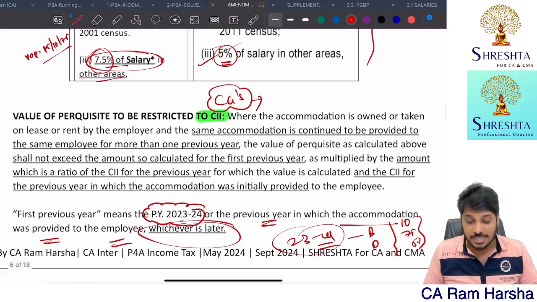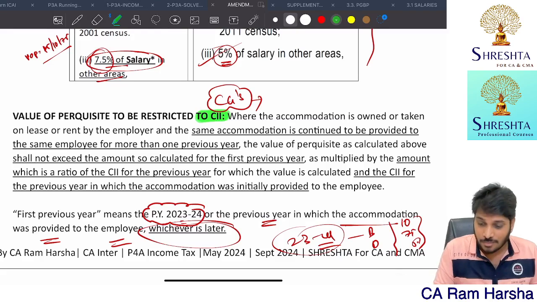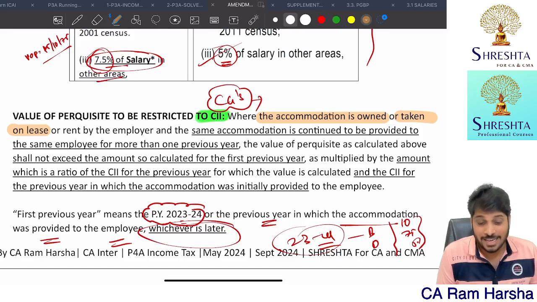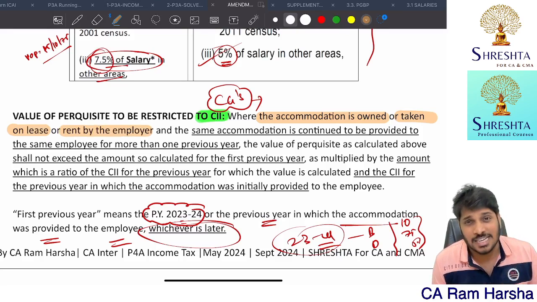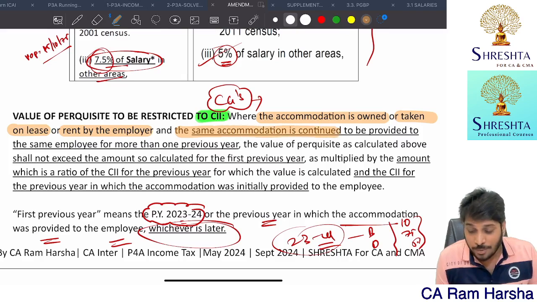What the section says is, first I'll read it and then once again give you a detailed explanation. Where the accommodation is owned or taken on lease or rent, whatever it is, doesn't matter. The same accommodation is continued to be provided to the same employee for more than 1 year.